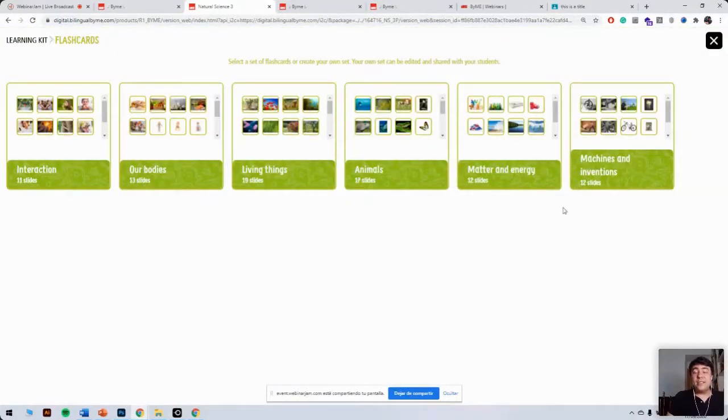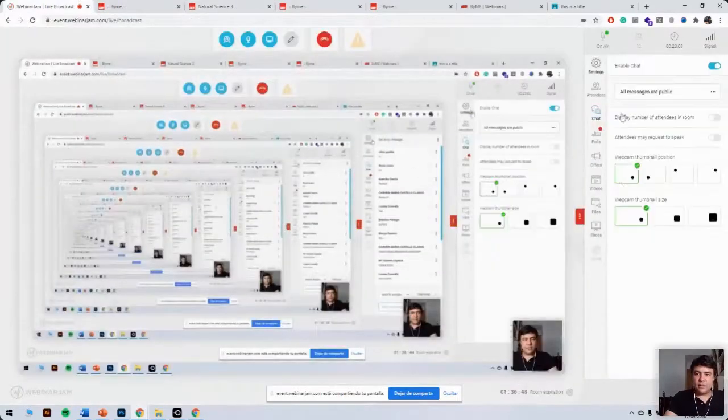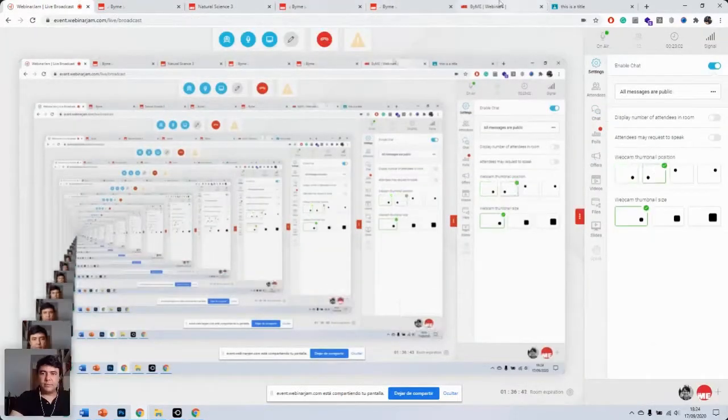Now, one great thing about this particular option is that you can also create your own flashcards. Again, I think I'm going to have to move the little thumbnail. Just bear with me for a second. Okay.